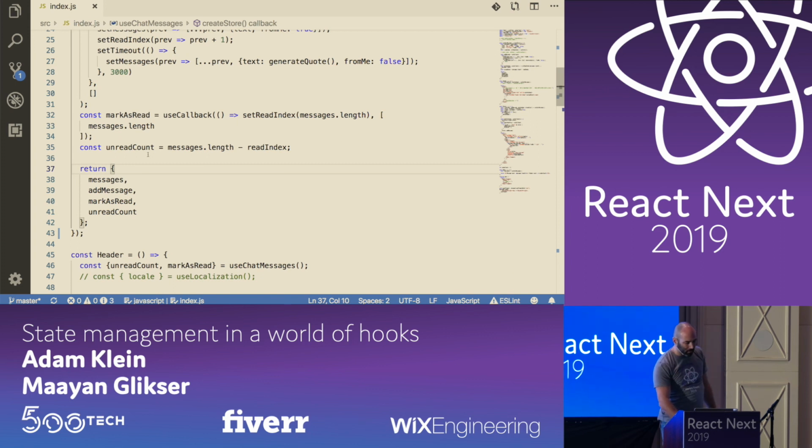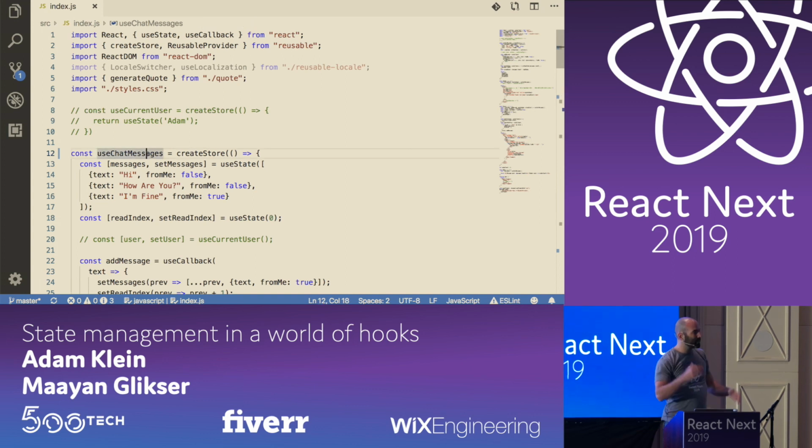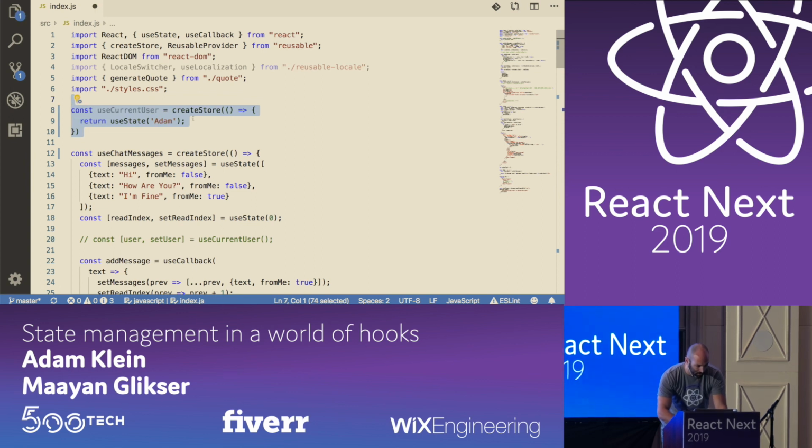Now, Maayan also talked about dependencies between stores. So let's imagine we have this mock, another store that we created, which holds the current user. It's a simple implementation, just one state. And we want to use this store inside another store. We have dependencies between our stores.